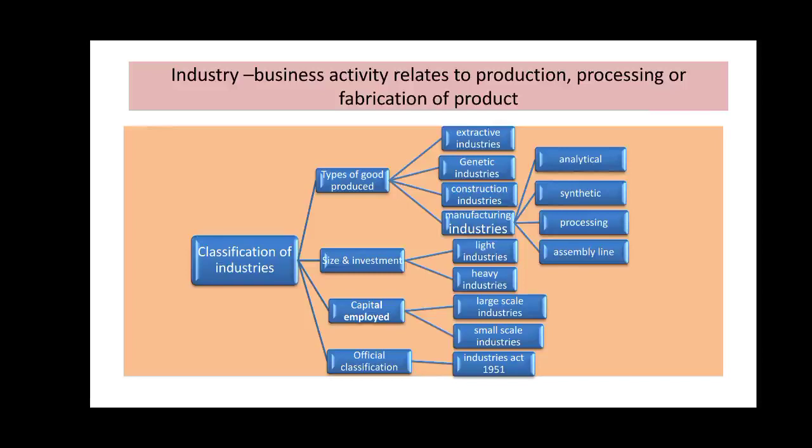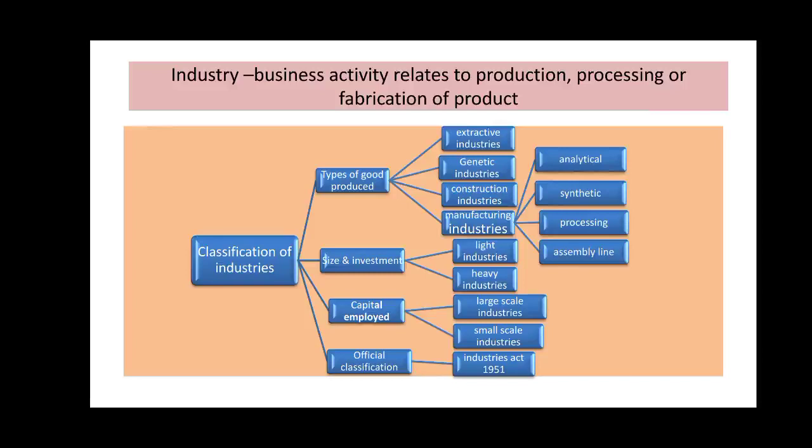And producer goods are the goods which are used to produce another product. For example, tablet punching machine, injection filling machine, capsule filling machine, they all come under producer goods.